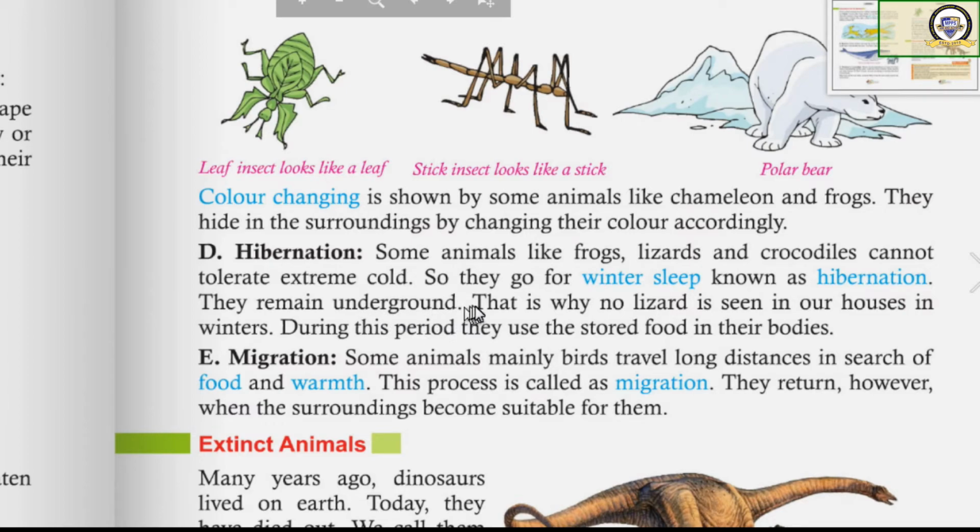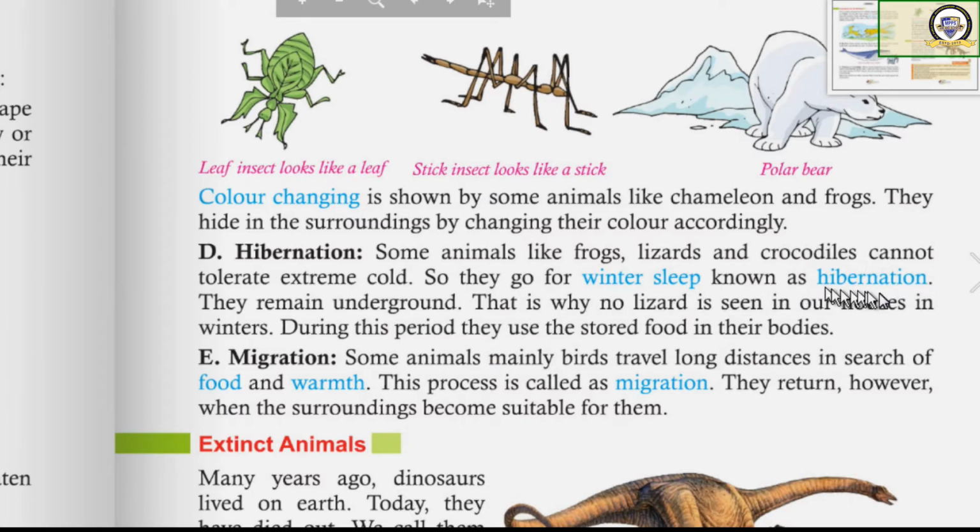They don't come out. That is why you cannot see any lizard in your houses during the winter season. They appear just after the winter gets over. Yes or no? Yes, it is there. You notice it in the coming winter. You cannot see any lizard during the winter season. Your house is free of lizards. But as the winter season ends, they will start appearing. That is known as hibernation.